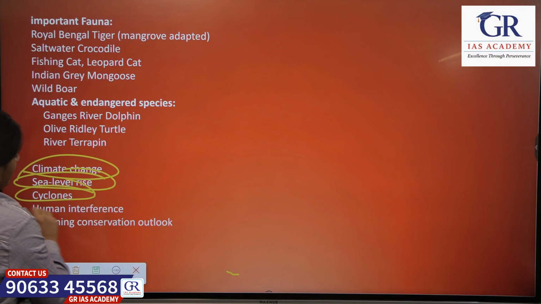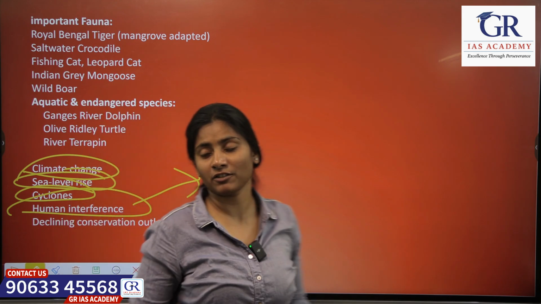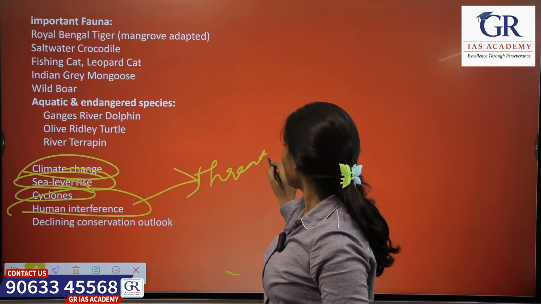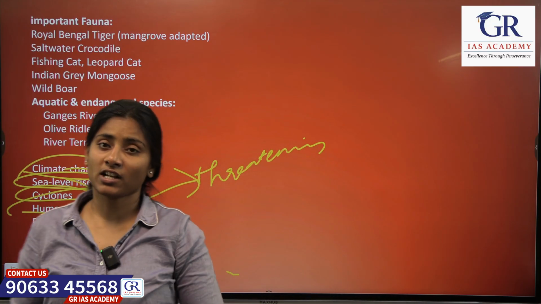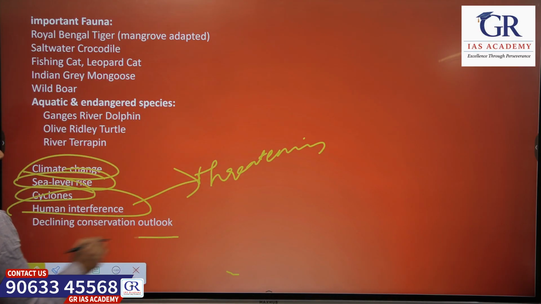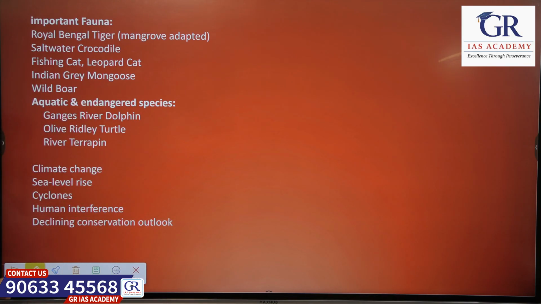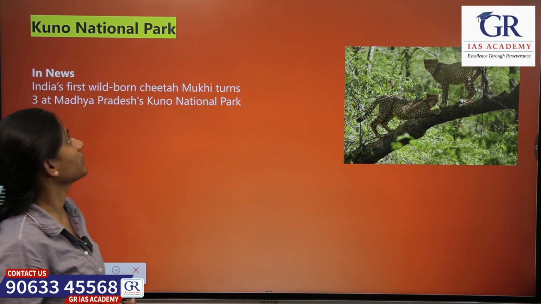Cyclones. Human interference is the most common reason for the threatening of any species, okay? And if conservation is not done properly, that is also a reason. There is a decline in conservation, so that is also one reason why Sundarbans are being threatened.